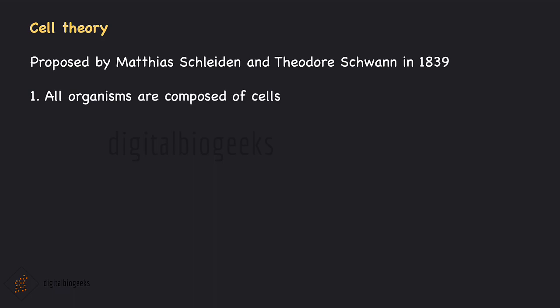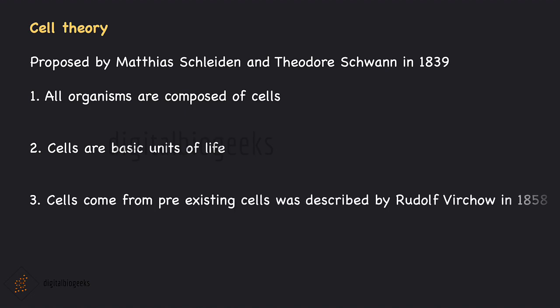First, all organisms are composed of cells. Second, cells are the basic unit of life. And the third part, which asserts that cells come from pre-existing cells, was described by Rudolf Virchow in 1858.